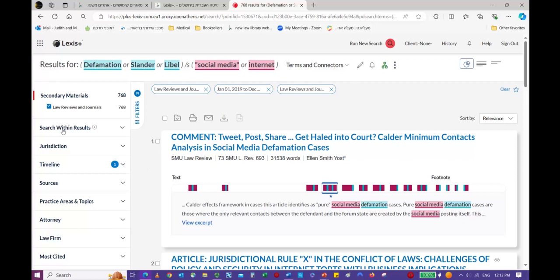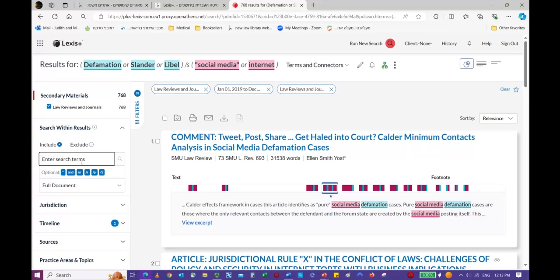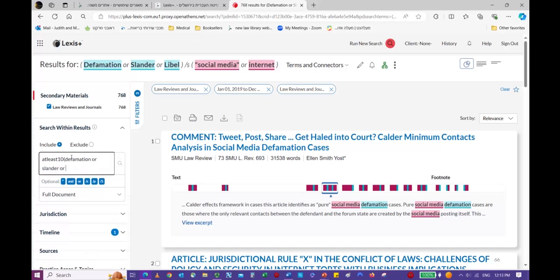So let's try to search within results. So we're going to search within those results, and we're going to type in at least 10. What does that mean? That at least 10 times in the article needs to be the word either defamation or slander or libel. You could put any number you want instead of 10.